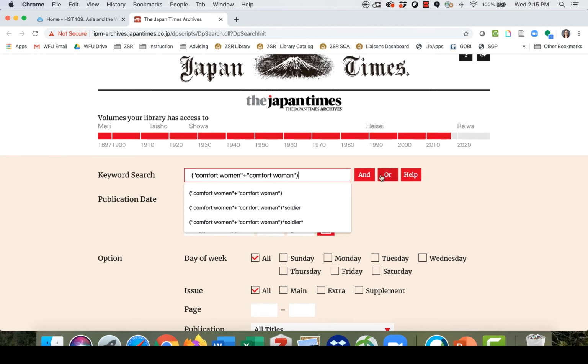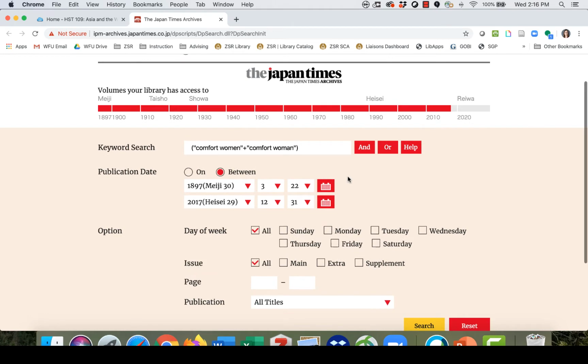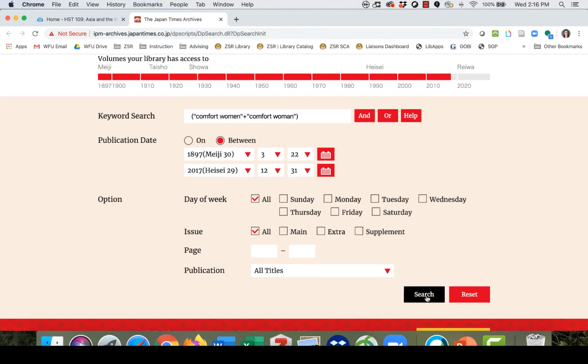And we're going to use these tools over here on the left to do our Boolean, our and our or. So it looks a little bit different, but it's doing the same thing that all of our other databases do. And we could also go here and change our publication date if we're looking for articles from a particular time period. But I'm just going to go down here and hit search.